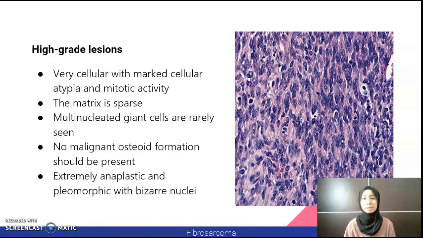In high-grade lesions, it appears very cellular with marked cellular atypia and mitotic activity. The matrix is sparse, and multinucleated giant cells are rarely seen. There is no malignant osteoid formation that should be present, and the cells are extremely anaplastic and pleomorphic with bizarre nuclei.